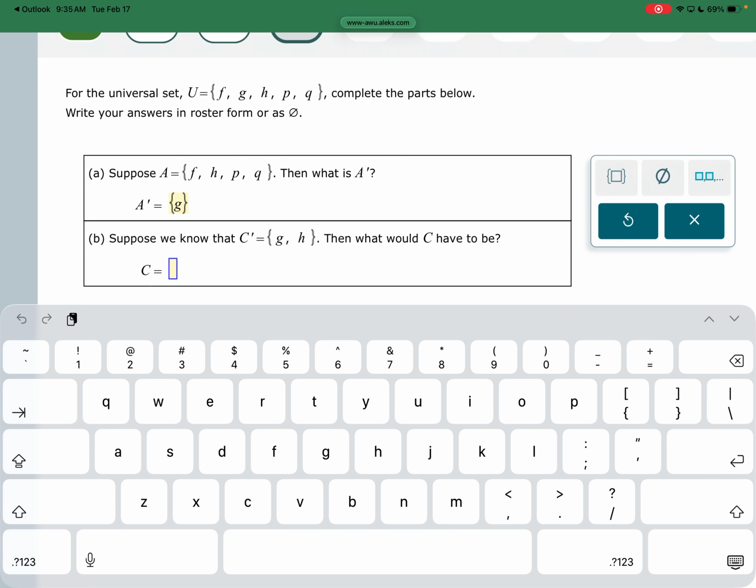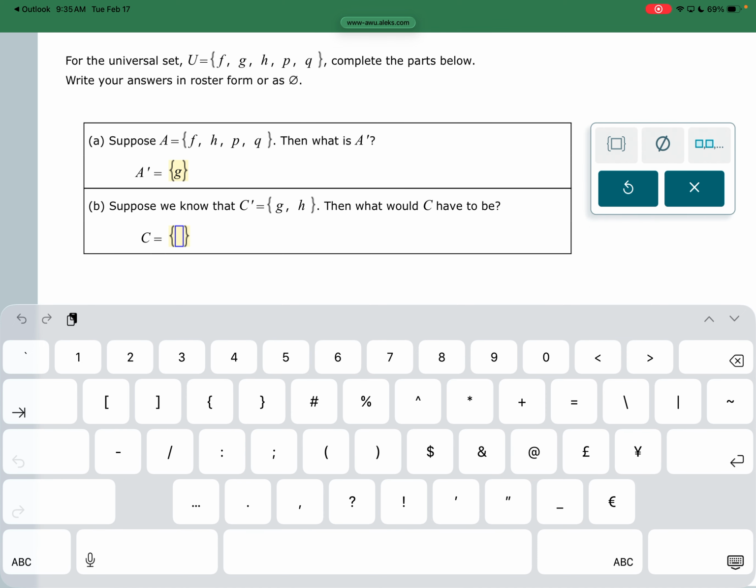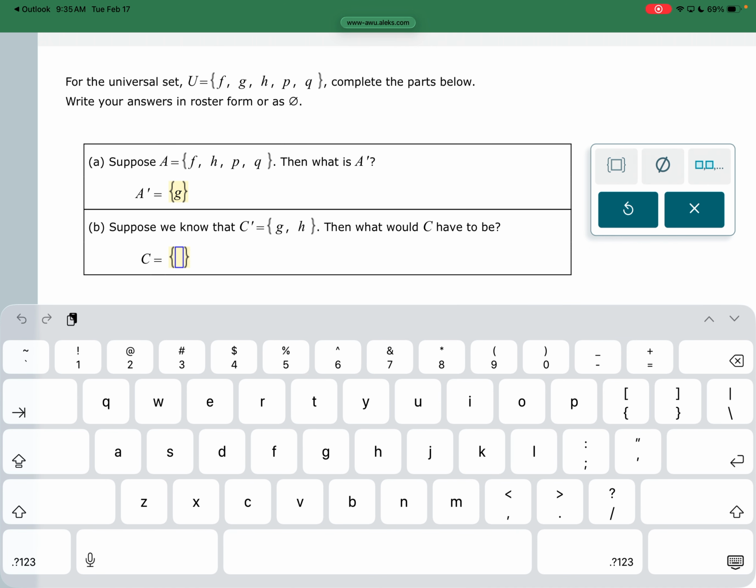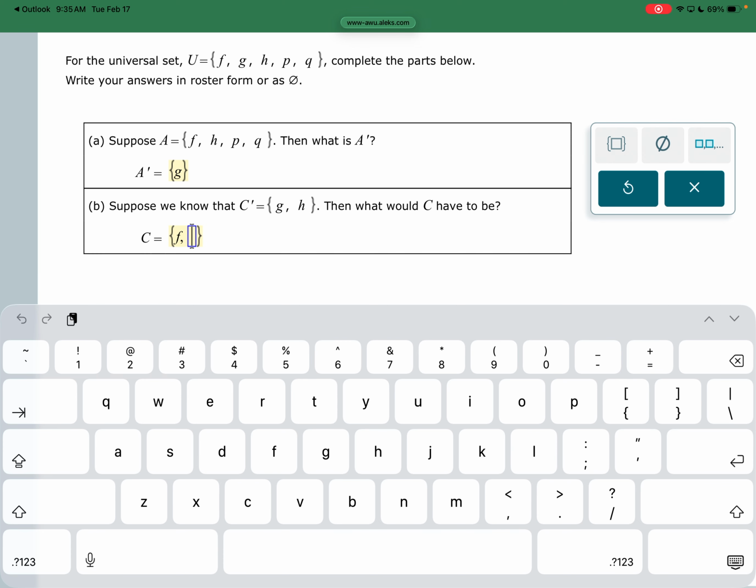So if I look at A and A not, everything that's here should be in the universal one. If C not is G and H, then C has to be F, P, Q. Okay, so that time they give me the not and I find the original, but again, everything has to be in C not or C. So you should have all the letters there for those. So the apostrophe means the not.